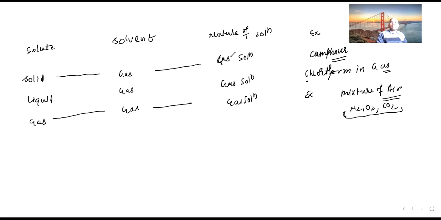Solid means camphor. Camphor gets dissociated into what? The gaseous state. If you heat camphor a little bit, it converts into gas. Have you seen camphor? People use it. Camphor has a unique property: it mixes in the gaseous state. Camphor directly converts into gas. Okay, sublimation process.